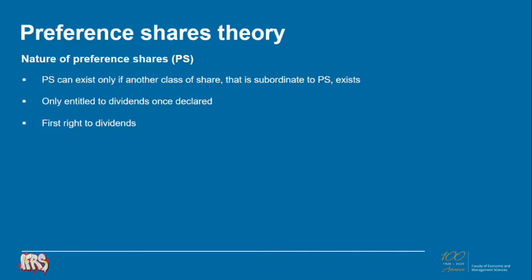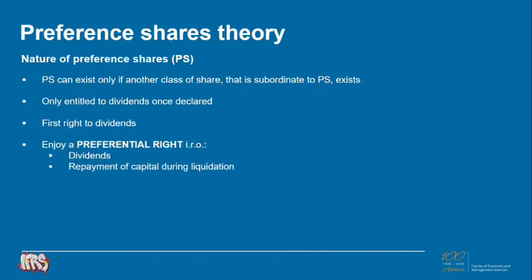And if there are then distributable reserves left after the preference dividend was declared, then only can dividends be declared to the ordinary shareholders. So we can now say that the preference shares enjoy a preferential right in respect of dividends declared by the entity. They need to get it first before the ordinary shareholders.